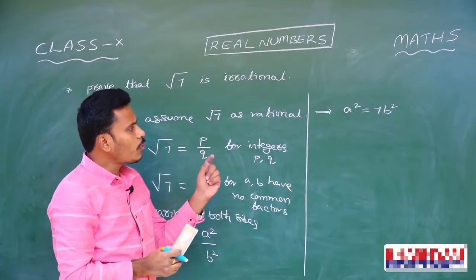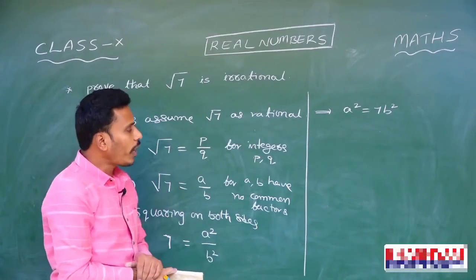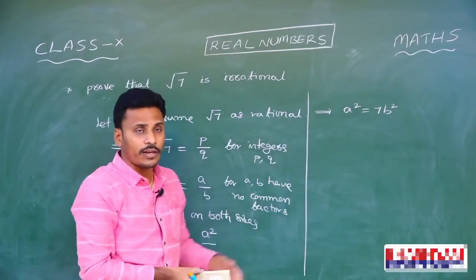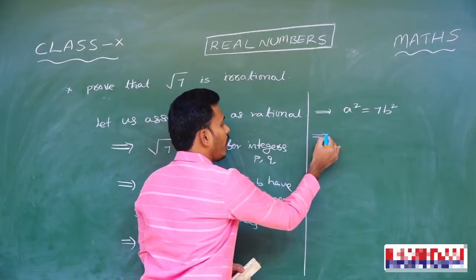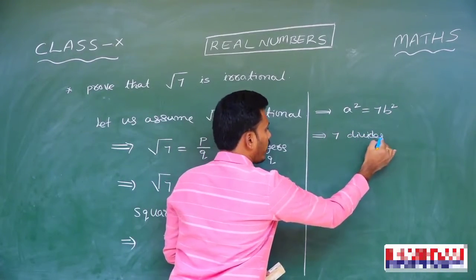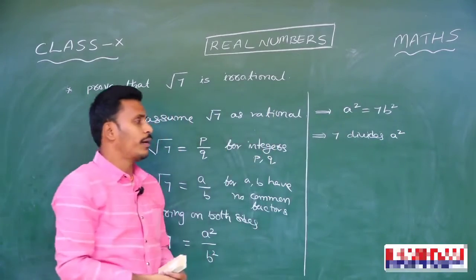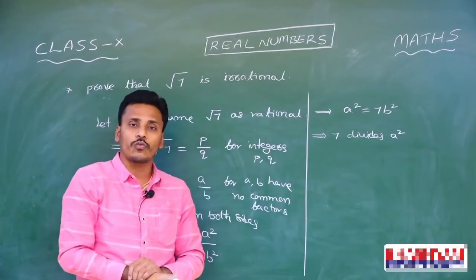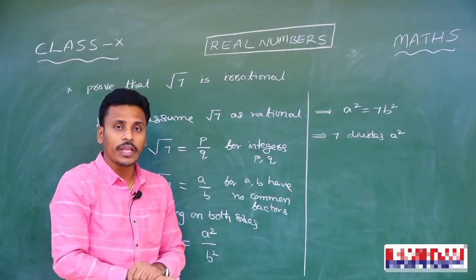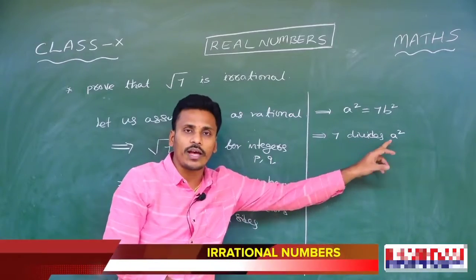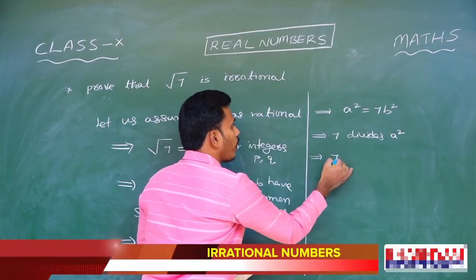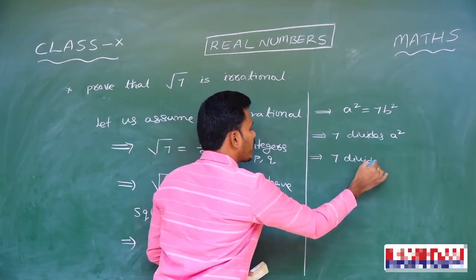And since a square is equal to 7b square, it is very clear that now 7 is a factor for this a square, and 7 divides a square. Since a square is equal to 7b square, we will rewrite it like this: 7 divides a square, just by the definition of factor and multiple. And since 7 divides a square, what will you say? Just by the statement we discussed before this theorem, if p is a prime and divides a square, then for sure p divides a. With that logic, since 7 divides a square, for sure 7 divides a.